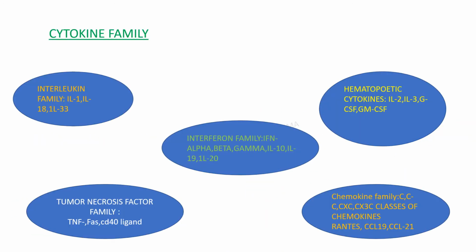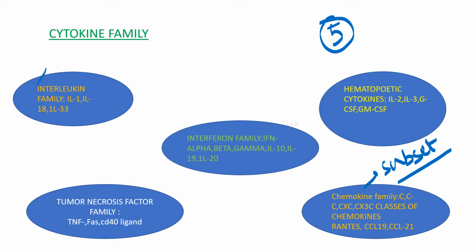Now it is very important to remember that there are 5 subsets of cytokines. Why? Because students sometimes do get confused between chemokine and cytokine, that what are chemokines, what are cytokines. So let me tell you that chemokines are a subset of cytokines, right? Chemokines are a type of cytokine only. In fact, 5 categories you have to remember: interleukin family, interferon, tumor necrosis factor, chemokines, and the fifth one will be hematopoietic cytokines, right?